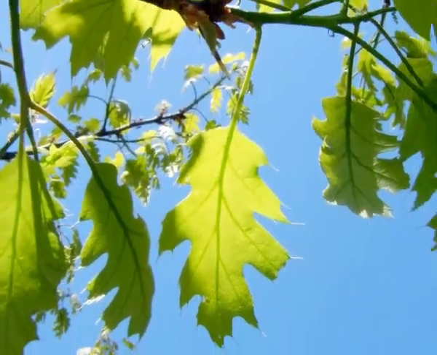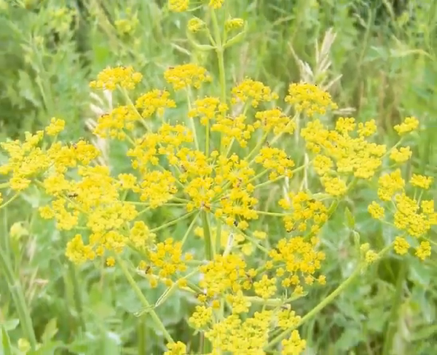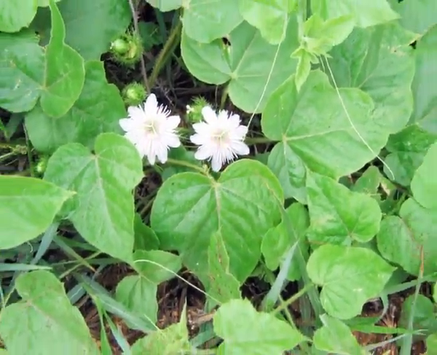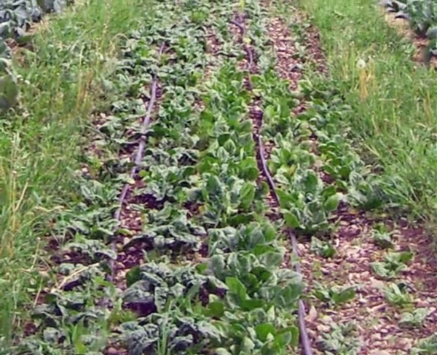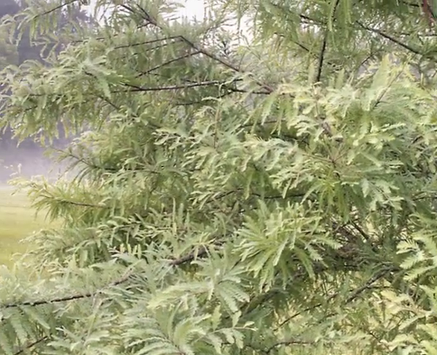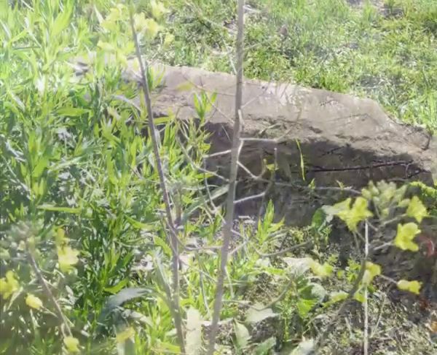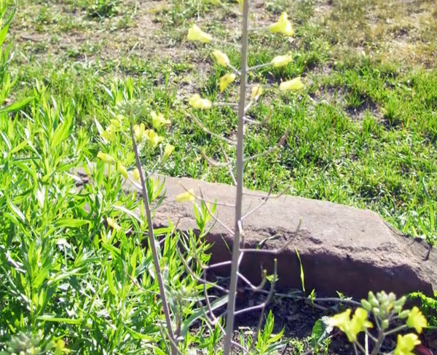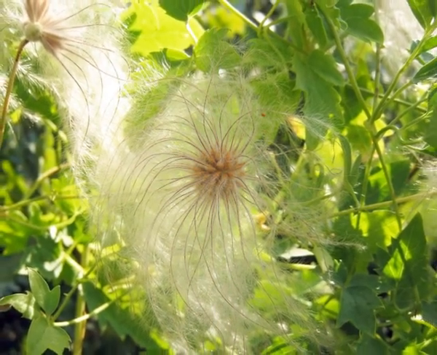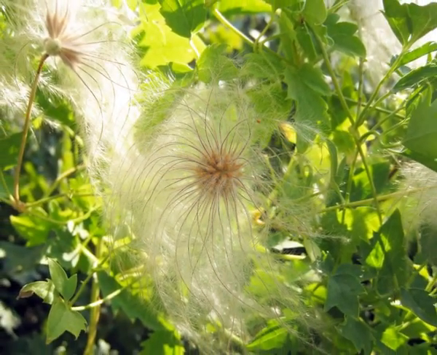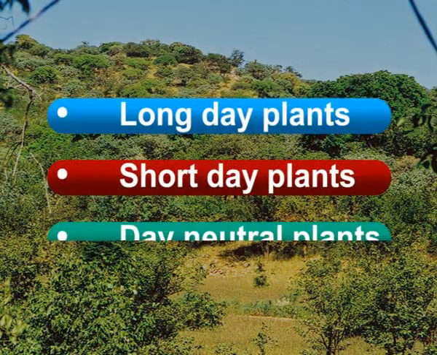Duration of light not only affects photosynthesis but also greatly influences dormancy and flowering in plants. The short days of autumn bring about retardation of growth in many plants. A number of trees respond to the short days of autumn by ceasing growth and becoming dormant. The length of day has a marked influence on flowering of plants. According to their requirement of light for flowering, plants are classified as long day plants, short day plants, day neutral plants.